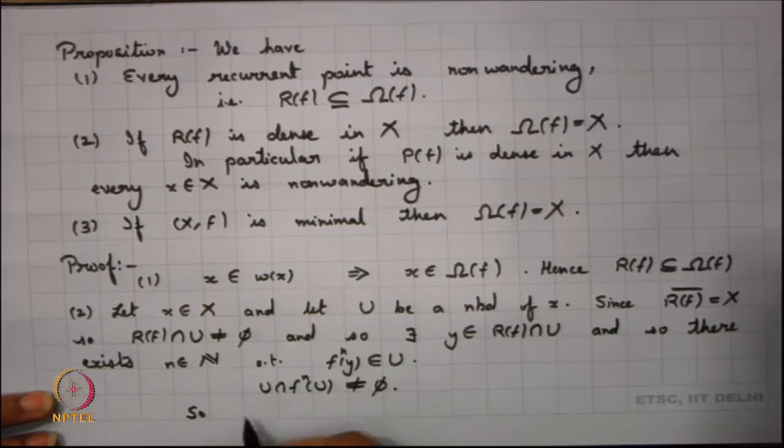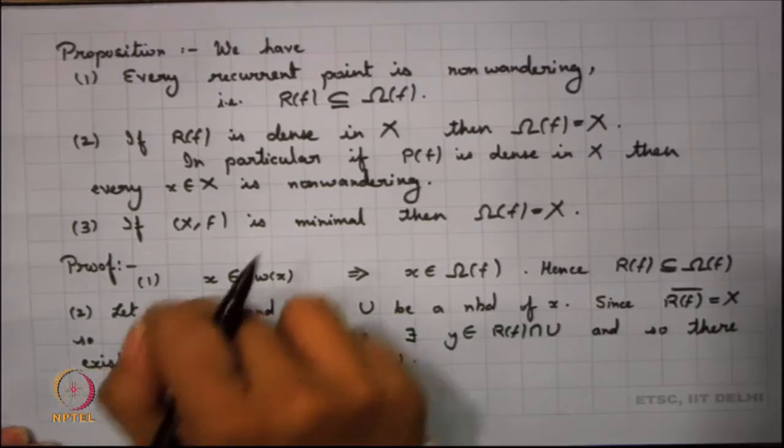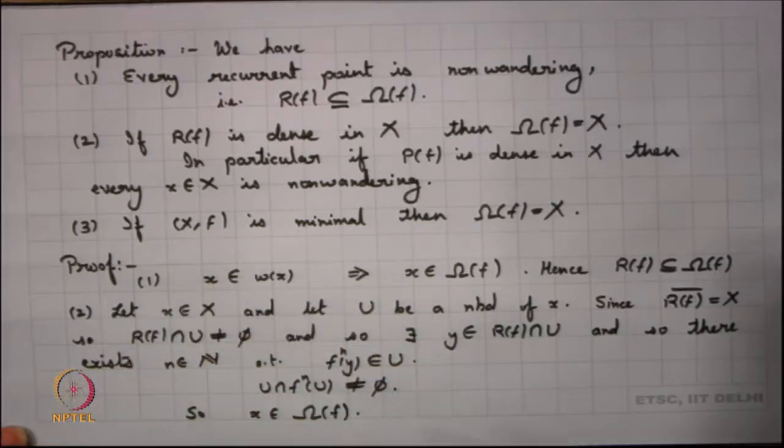So, my x belongs to Omega_f. So, take any point in X, it belongs to Omega_f. So, I can say that my Omega_f will be whole of X.